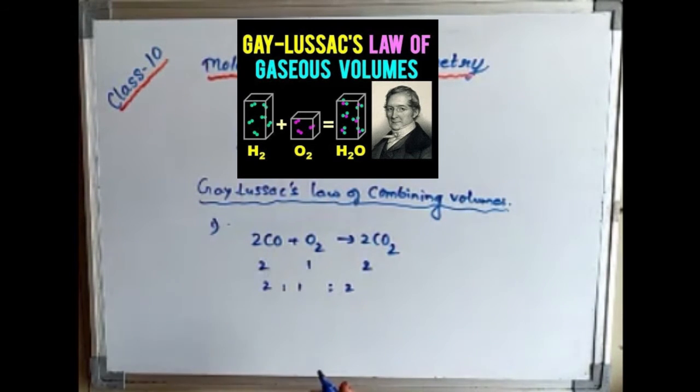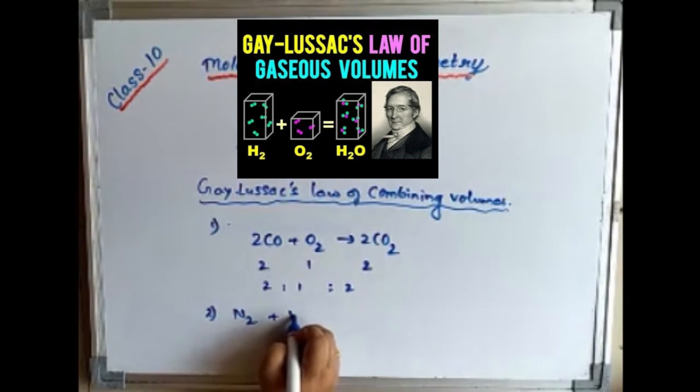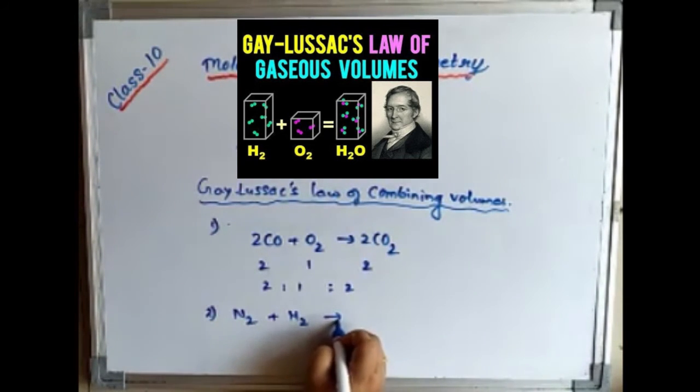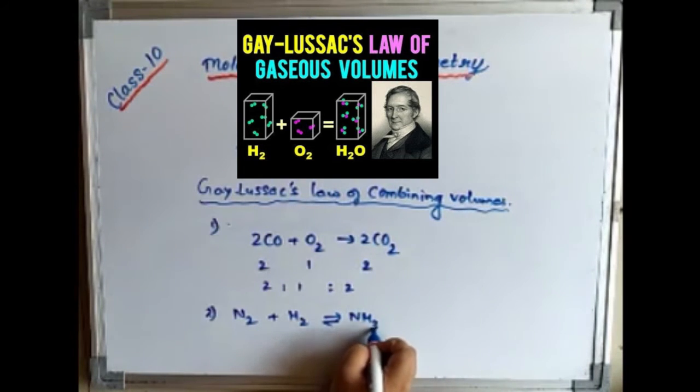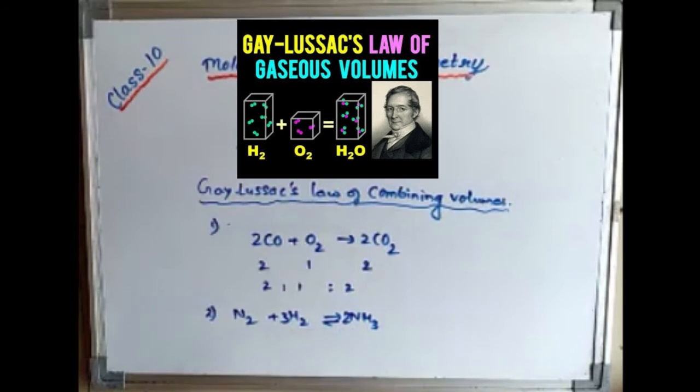Okay. Similarly with the formation of ammonia also you can do. N2 plus hydrogen, it is a reversible reaction, gives ammonia. Now you balance it. N2 plus 3H2 gives 2NH3. Now what will be the volumes? 1 volume, then this 3 volumes, this 2 volumes. What is the ratio? 1 is to 3 is to 2. They maintain this simple ratio provided they are measured under the same condition of temperature and pressure.